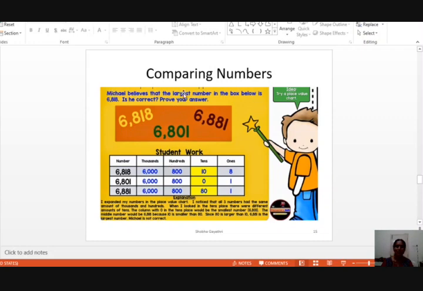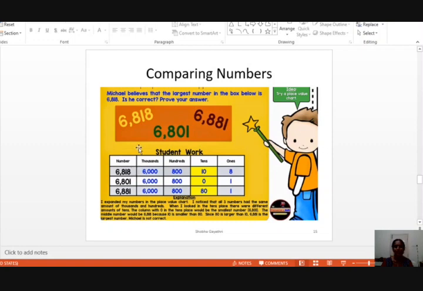Michael believes that the largest number in the box below is 6818. Is he correct? Just go through the sum, children. Prove your answer. Is it correct? 6880 is the largest number. It is the greater number. So we will see.